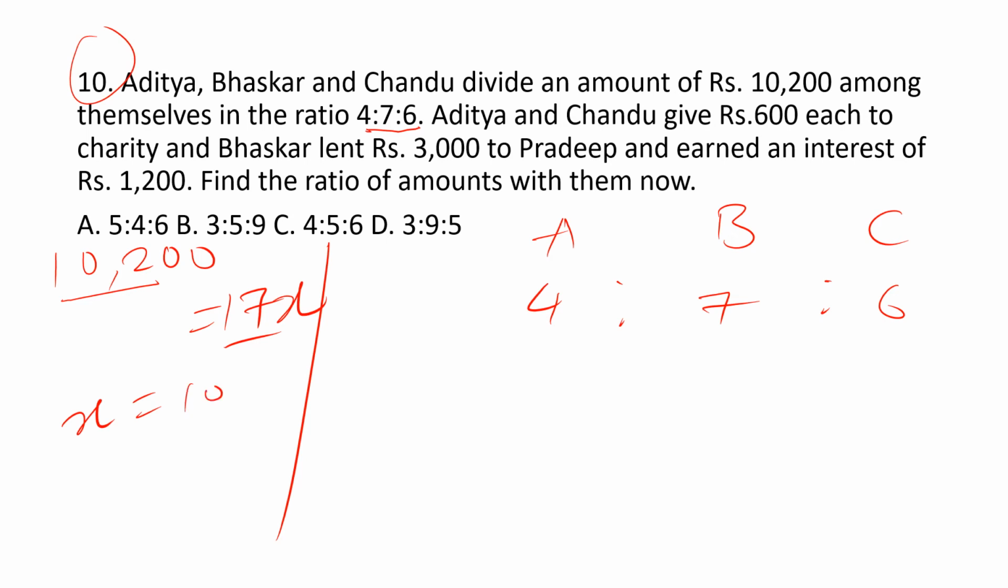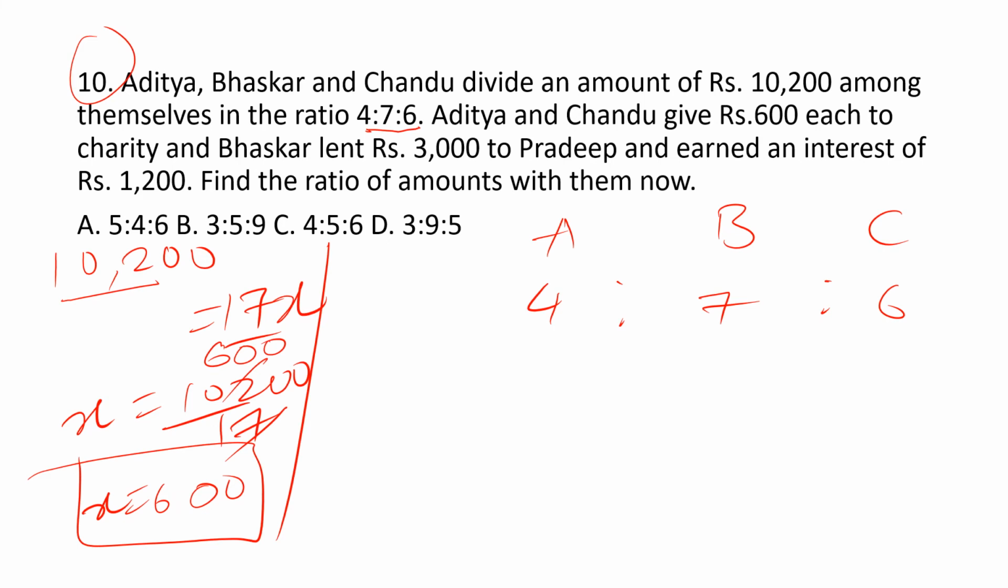Each part value is equal to 10,200 divided by 17. 17 ones are 17, 17 sixes are 102, so 600. X is equal to 600 exactly. Now we can know the actual amount: 600 each part, and 4 parts here. 7x, 4x, 6x: 600 times 4 is 2400, 700 times 6 is 4200, 3600.